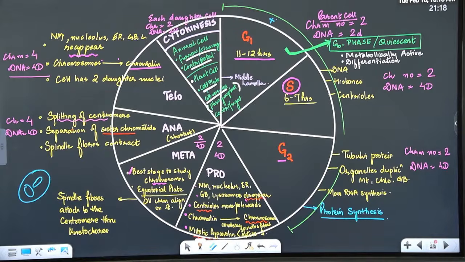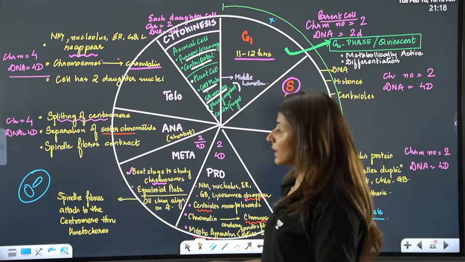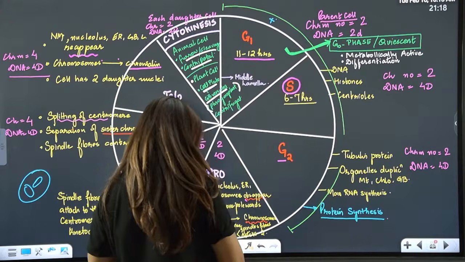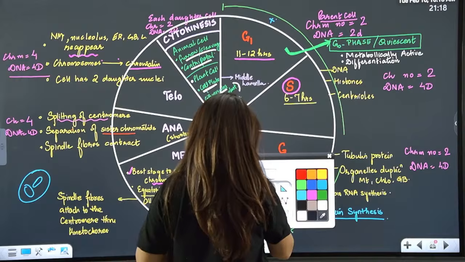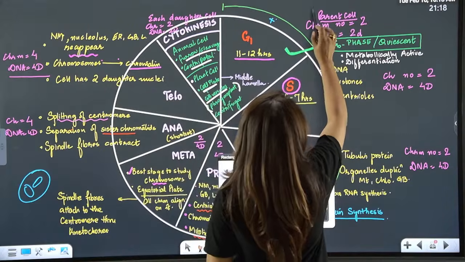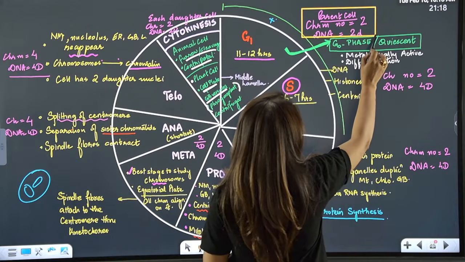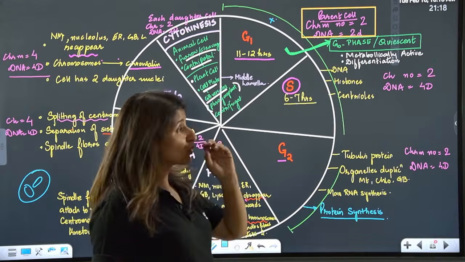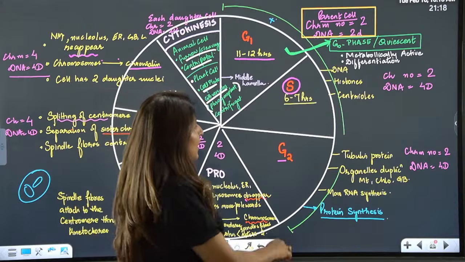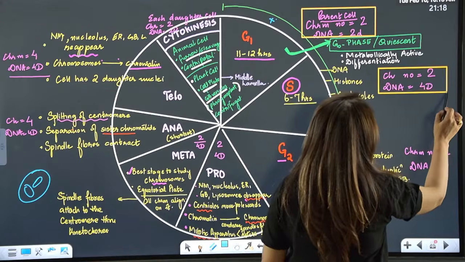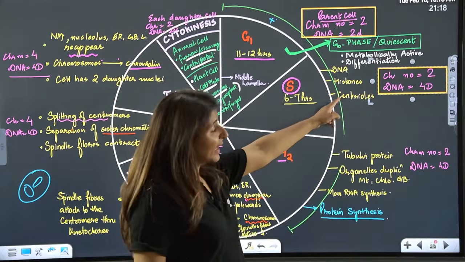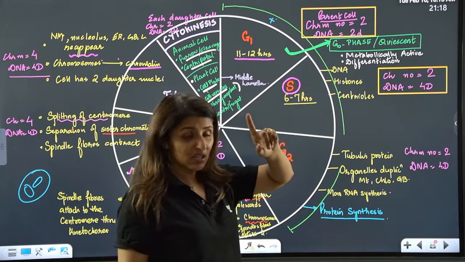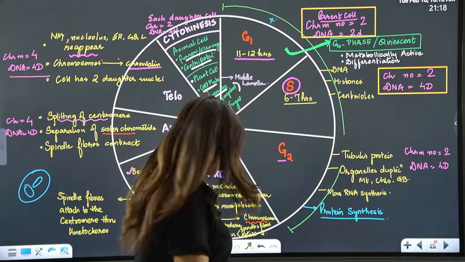All right. Now, moving on, guys, there is another aspect here to be noticed. Do you see I have written some cases? See, if in the beginning, the parent cell had 2 chromosomes, and let's say the DNA content of 2 chromosomes is 2D. What is the chromosome number in S phase? After DNA duplication, the chromosome number will not change. It is only the DNA content that will duplicate.